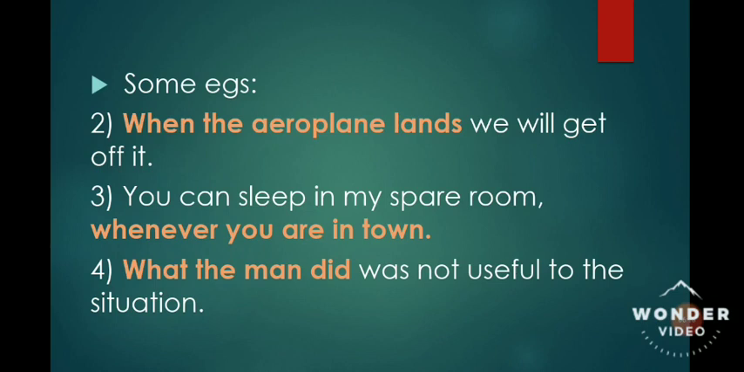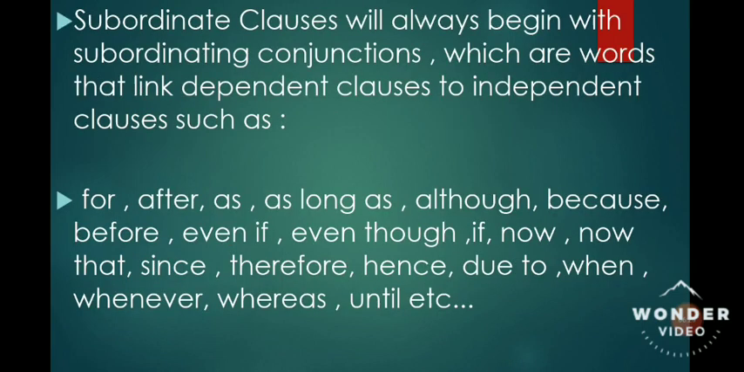What the man did? Now again you are confused. So, what the man did was not useful to the situation. This is the complete sentence. So in this particular sentence, "what the man did" is the subordinate clause. So I hope, dear students, that you have understood the difference between main clause and subordinate clause.